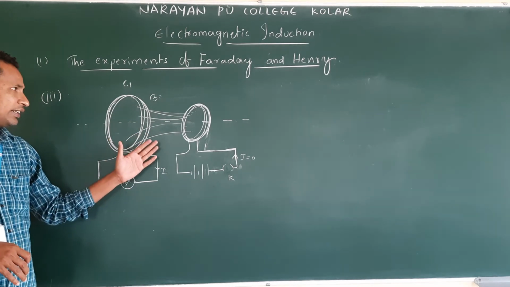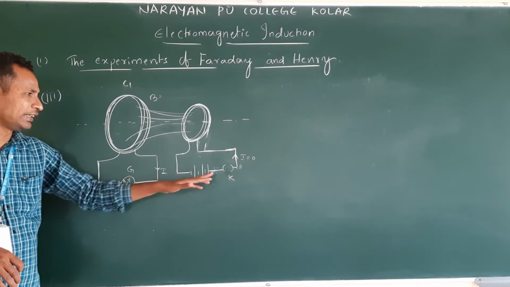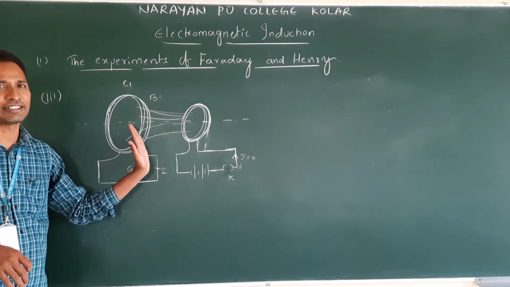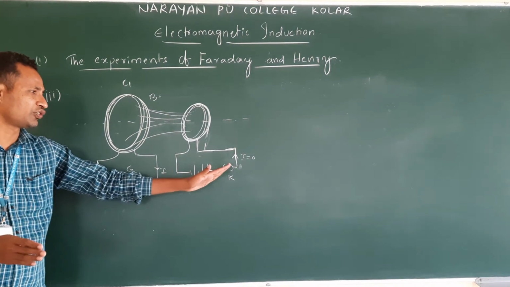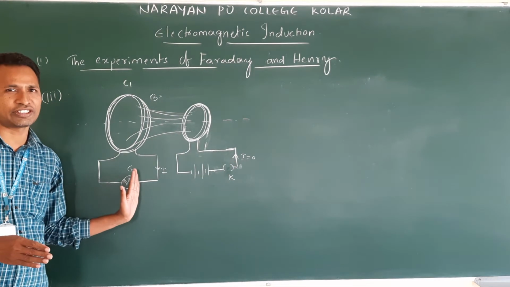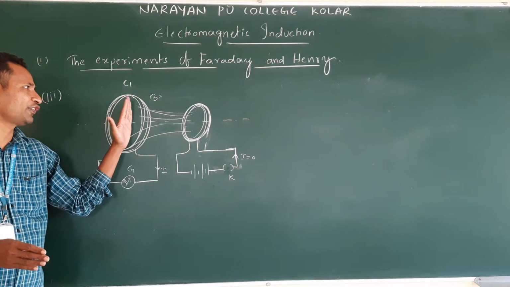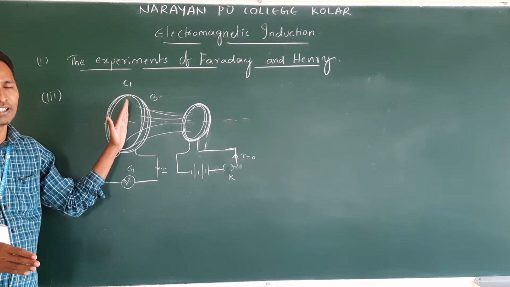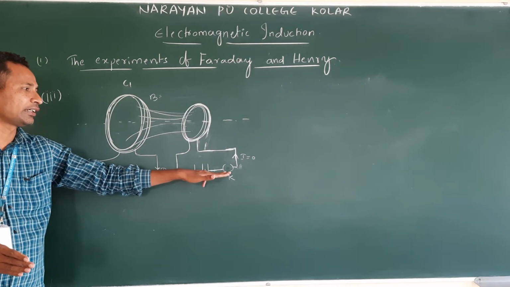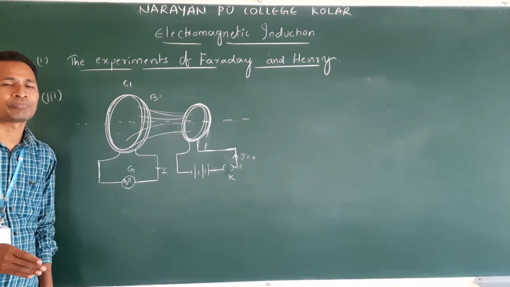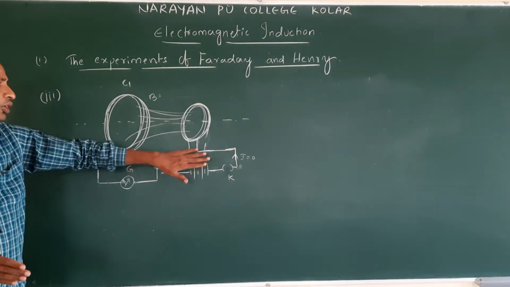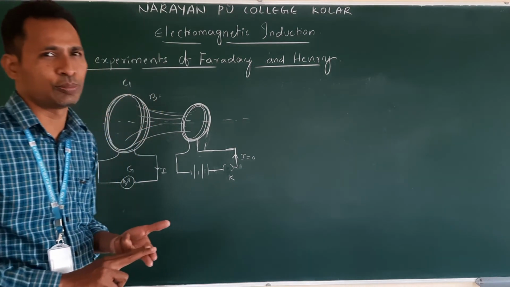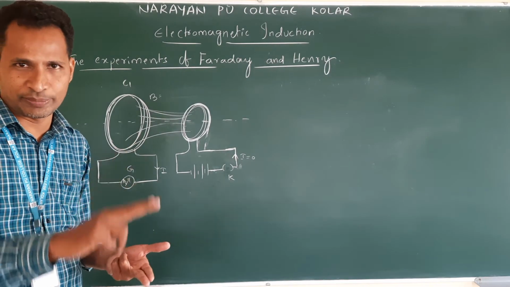I hope you all understand this concept. The only thing is: switch on, deflection; switch off, deflection. In between, if we keep the switch on continuously, there is no deflection, because there is no variation in the magnetic field. So this is the third experiment. In the first experiment, relative motion changes the magnetic field.